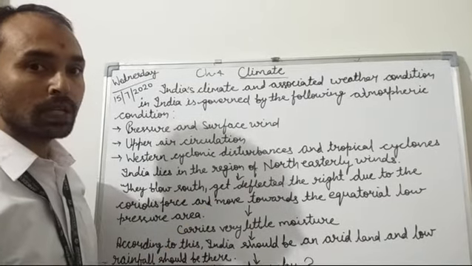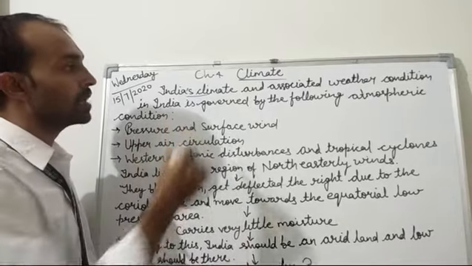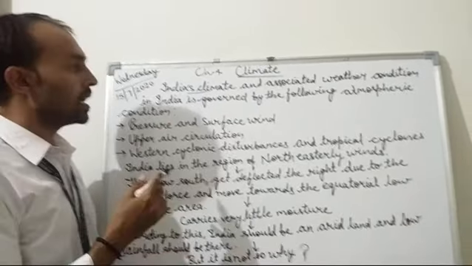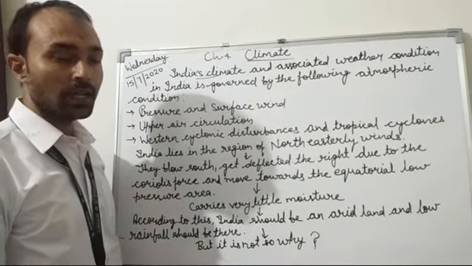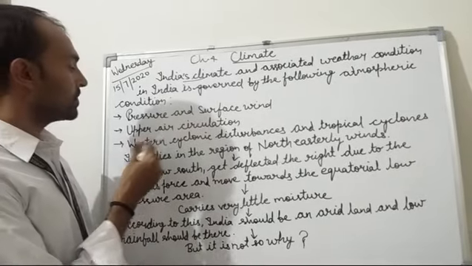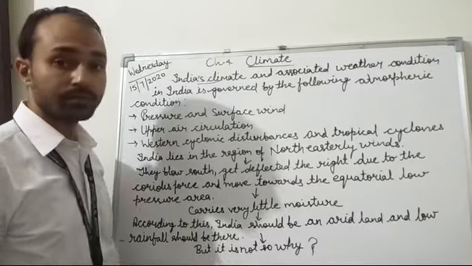So let's continue. As you all know, India's climate and the associated weather conditions in India are governed by these atmospheric conditions: pressure and surface wind, upper air circulation, and western cyclonic disturbances.